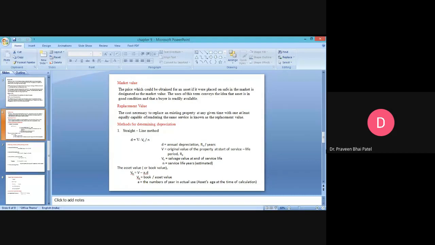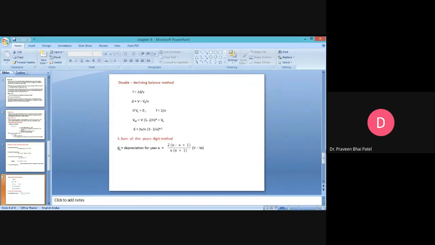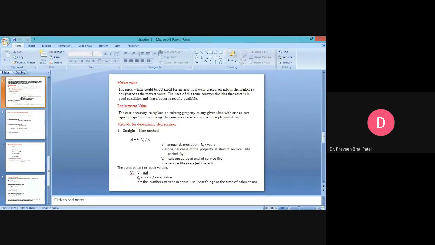First is methods for determining depreciation. The first method is the straight line method. The second method is the declining balance or fixed percentage method. The third is the double declining balance method. The fourth is the sinking fund method. So these are the four methods which are basically used for calculating the depreciation of any industry or any services which you are providing. From here we are going to know about the different conditions and different calculation techniques. So in the next class we will begin with this.